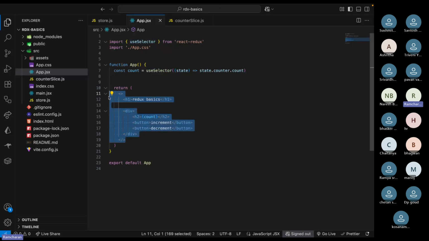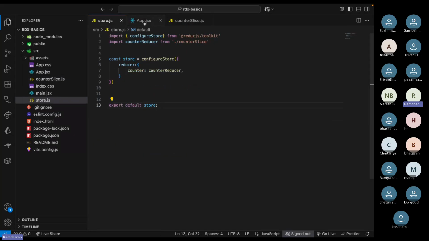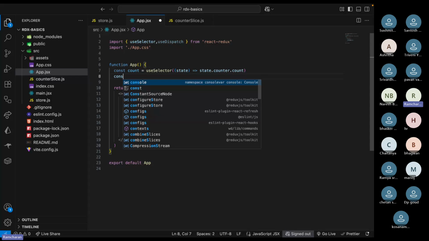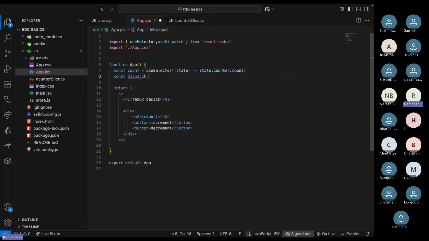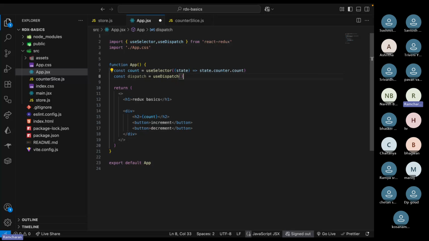But how will you update? Whenever I click, I need to dispatch these actions, increment, decrement, right? So I'll have one more thing called the useDispatch hook. You call this hook and it will give you that dispatch variable. Now you have this dispatch.